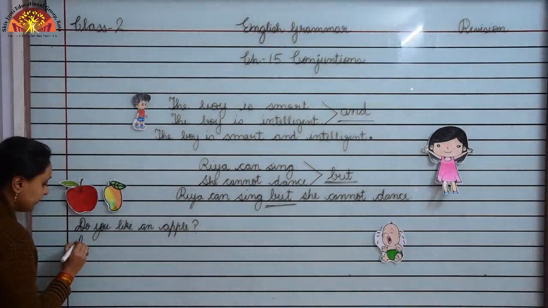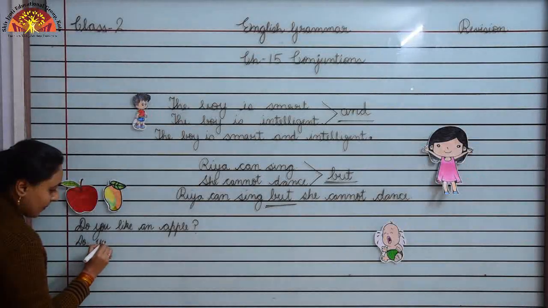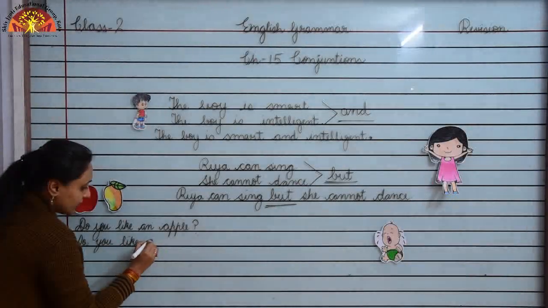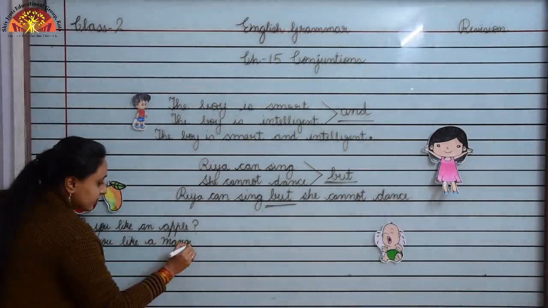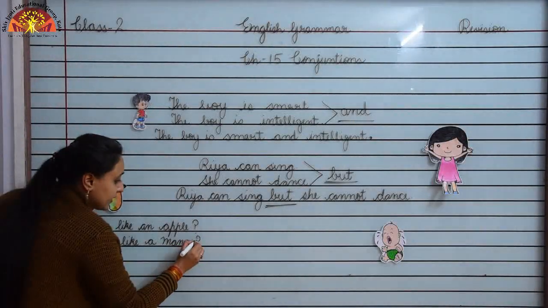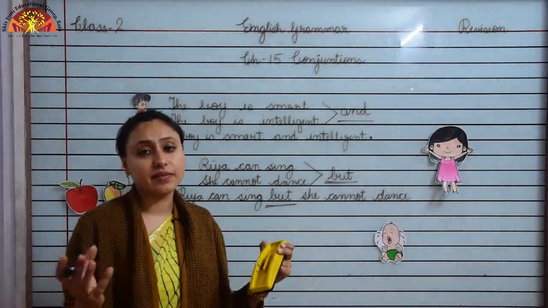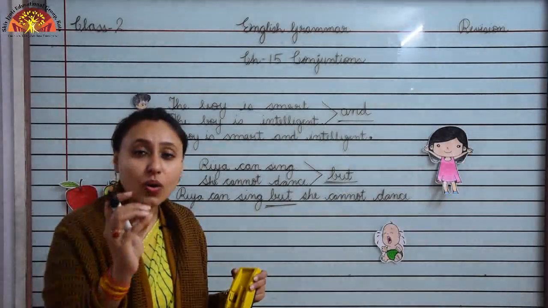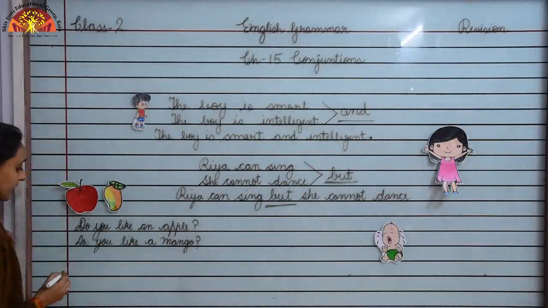Do you like a mango? So children, here are two sentences, and there is a choice. Whenever a choice is given in sentences, we use the conjunction word or to combine them.